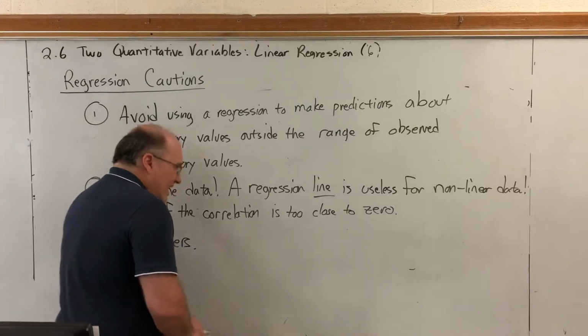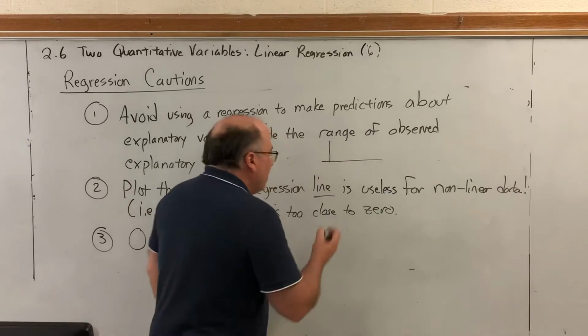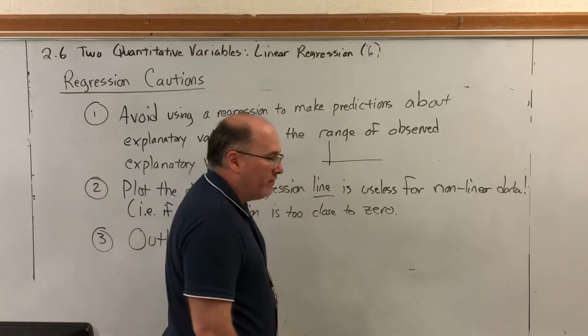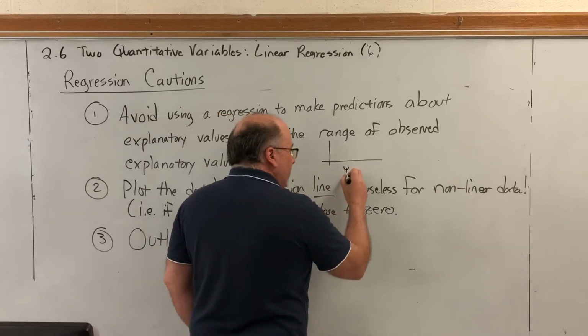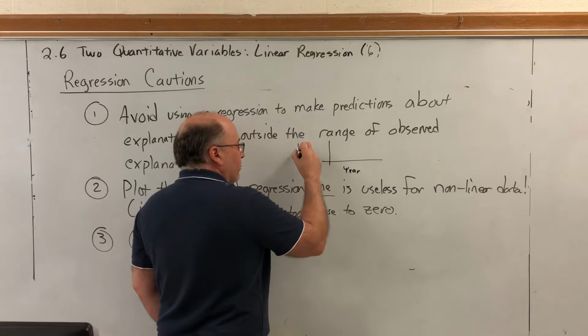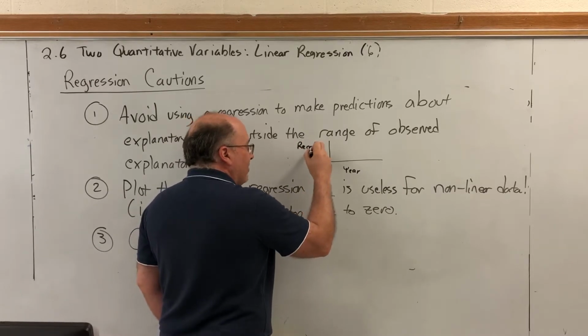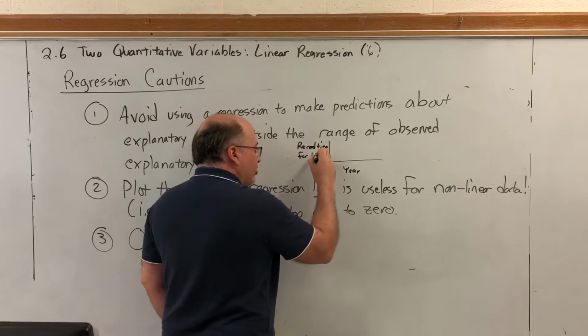Although I don't have the data, I'm pretty sure that the following association would be negative. Let's say that on the horizontal axis we are measuring the year, and on the vertical axis we're going to record the record time for the 100-meter dash.